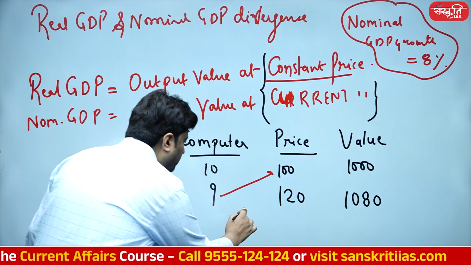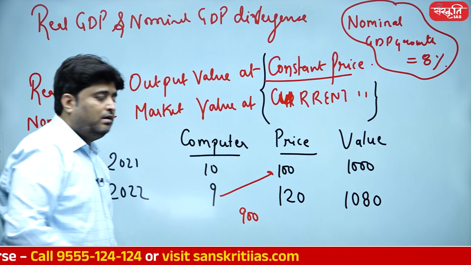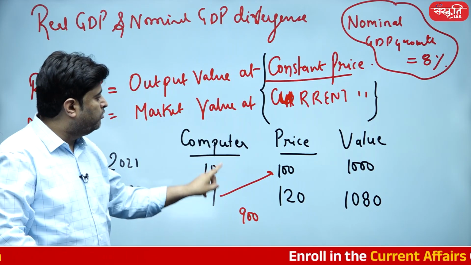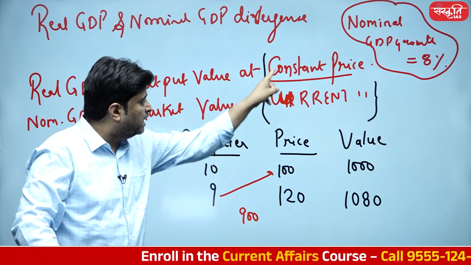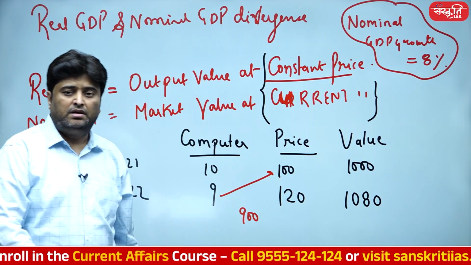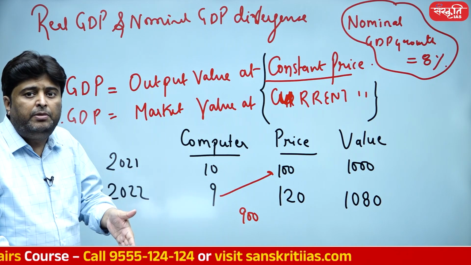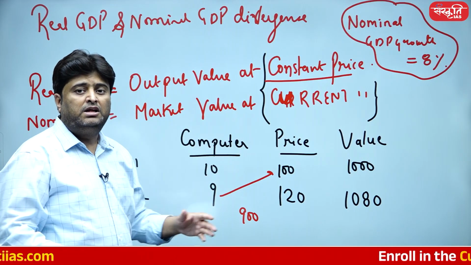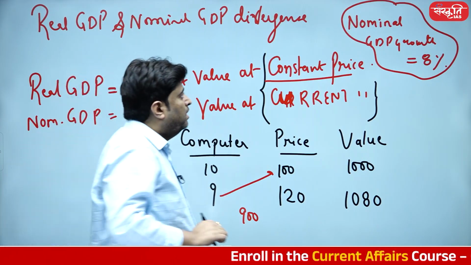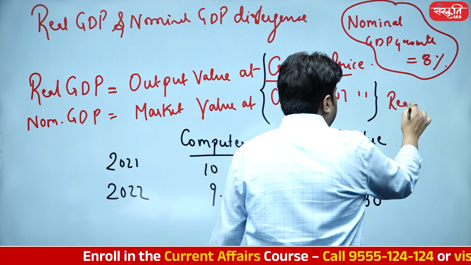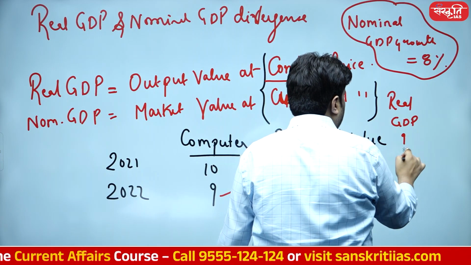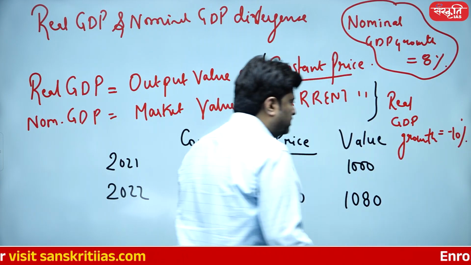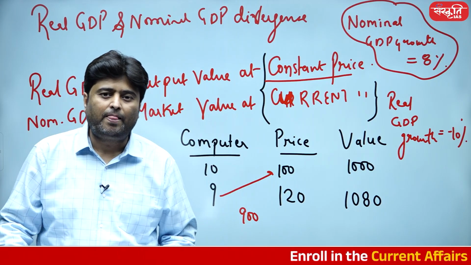So in actual market value at constant price, how many have you produced? Only 9. At what price? Constant price, only 100. So 9 into 100 is 900. And what is going to be the real GDP growth? Earlier it was a total value of 1000. Right now it is only 900. It is in fact a degrowth of 10%. So real GDP growth is minus 10%. And this is where the divergence is.